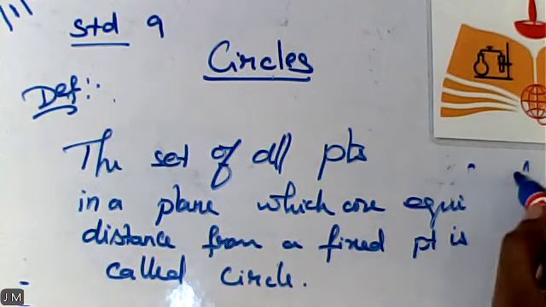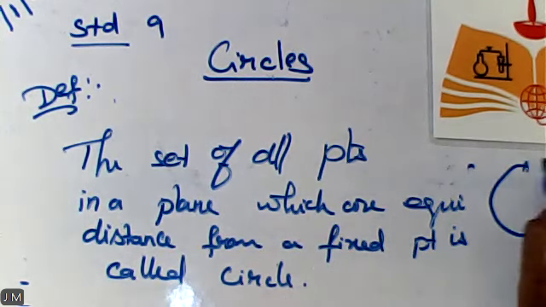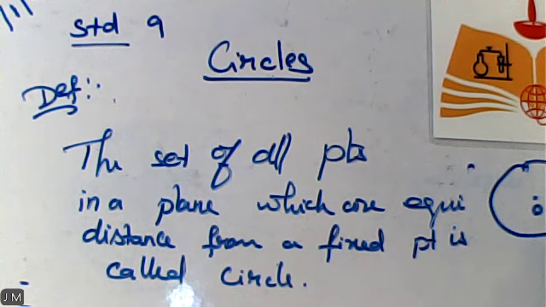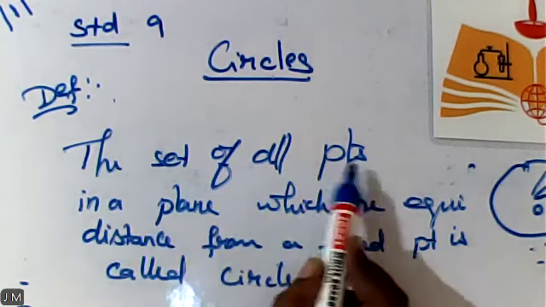So I will draw this. What is the name of the fixed point? From the letters A to Z, we are supposed to consider any one point. That point can be considered as the center. Other than the center, we can consider points A, B, C, D, E like that, or we can give the names of the points as 1, 2, 3, 4 like that. Set of all points in a plane which are equidistant: word by word we are supposed to have the meaning.